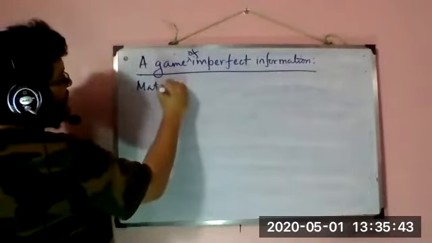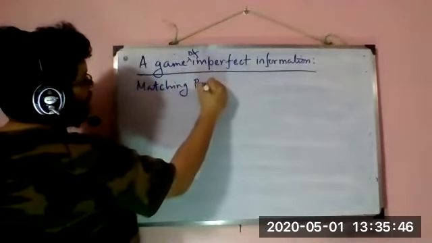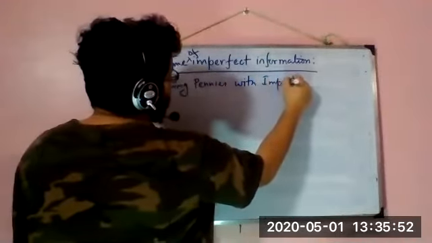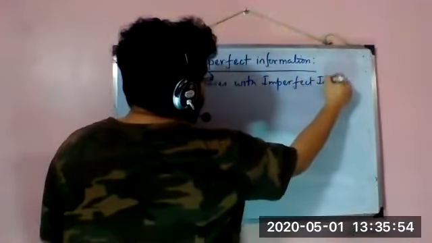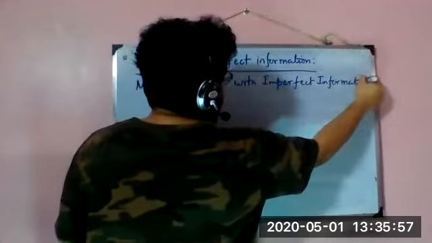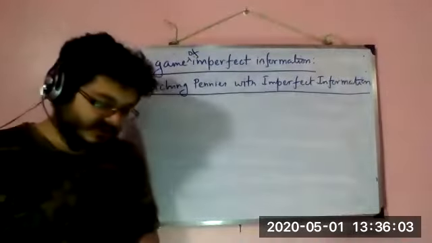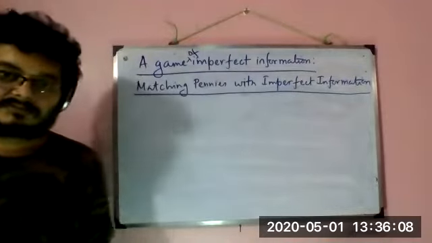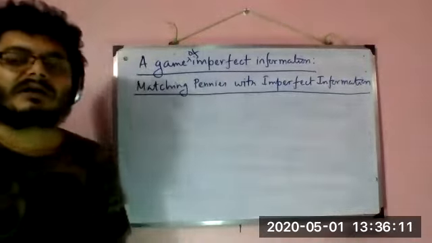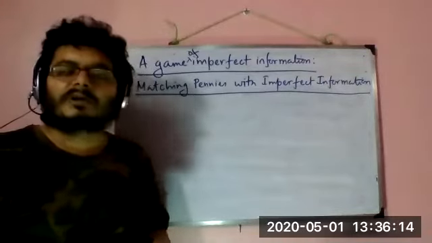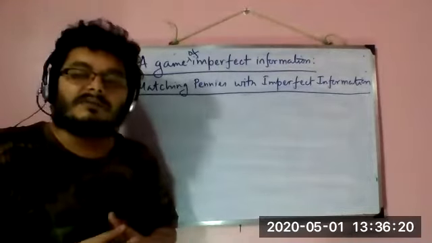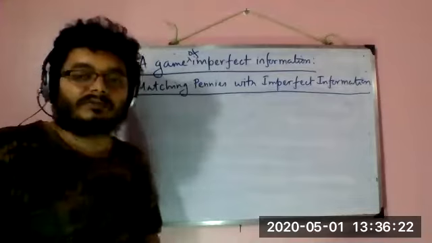So matching pennies with imperfect information. Now here, how are we incorporating it? We are simply saying that player 1 makes his move, but just covers the top of the coin by hand, so that player 2 cannot observe what player 1's move was.